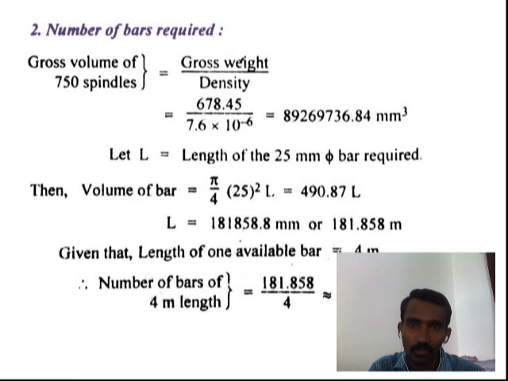So consider the gross volume to length of bar, which gives 185 meter length available in bar stock. 181.8 manufactured 70 spindles. Number of bars required equals